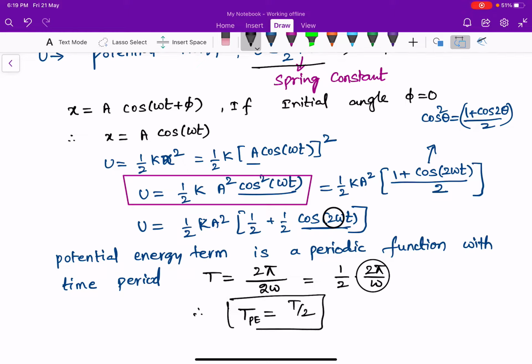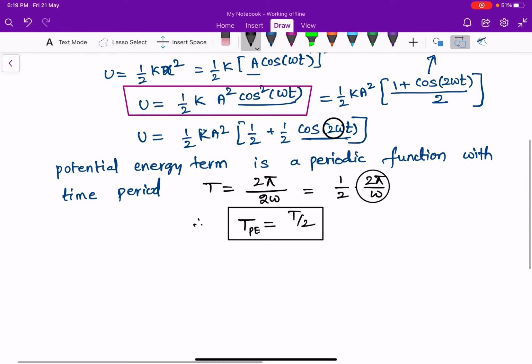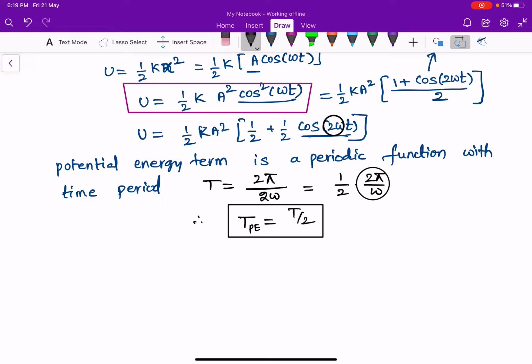Here the time period is T by 2, right? And the potential energy term we obtained is U equal to half k a square cos square omega t.